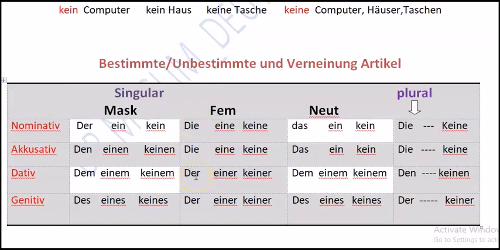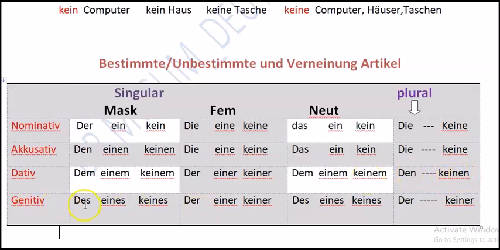When it is changed to "der", "ein" will be changed to "einer", and "kein" to "keiner": "der, einer, keiner". And the next one is "das". "Das" is changed to "dem", like this one: "dem, einem, keinem". Then plural "die" is changed to "den", where "en" is added here, "kein", "keinen".